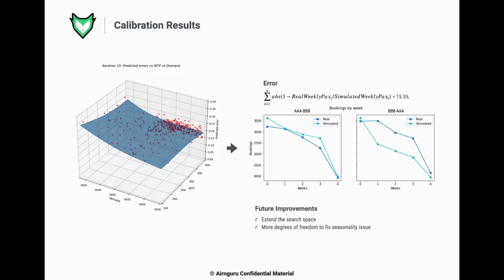We could improve this by giving more degrees of freedom to the model or by adding a causal variable that allows us to better adjust the seasonality effect in the forecast of the model. We have chosen to stick with just 2 degrees of freedom in this experiment because we wanted to make sure we could reach convergence and also to easily see the results of the algorithm.